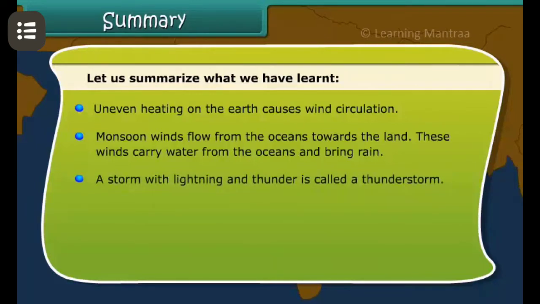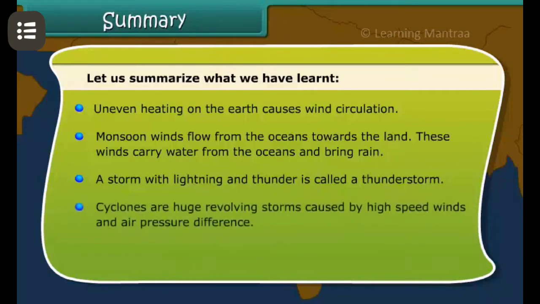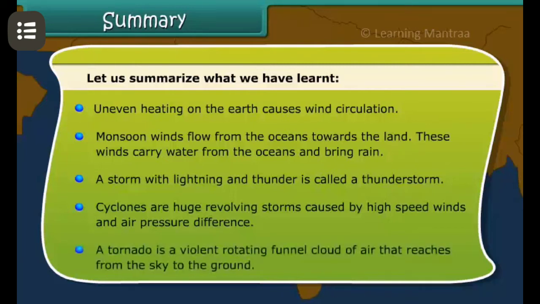A storm with lightning and thunder is called a thunderstorm. Cyclones are huge revolving storms caused by high-speed winds and air pressure difference. A tornado is a violent rotating funnel cloud of air that reaches from the sky to the ground.